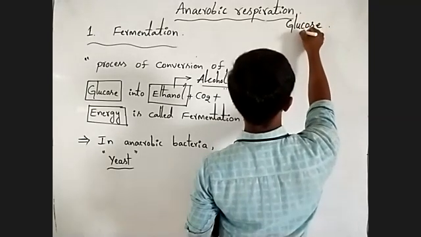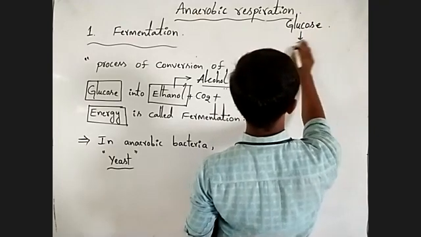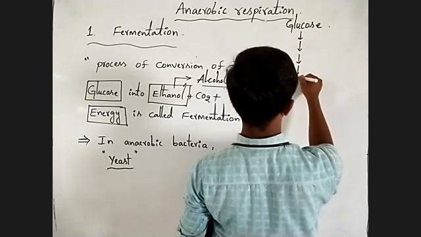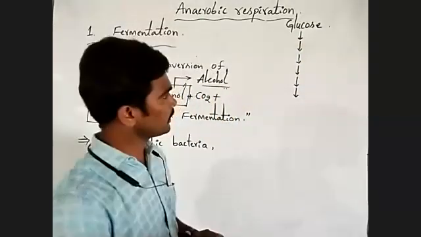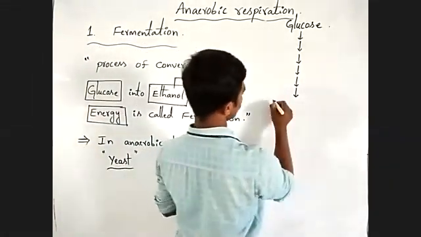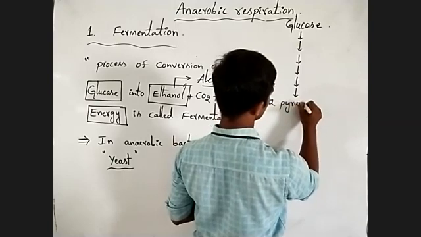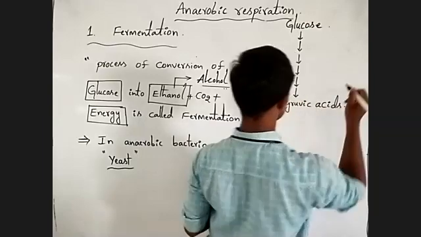Glucose is converted into two molecules of pyruvic acid.